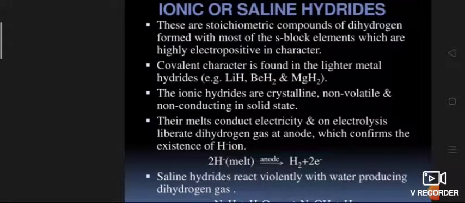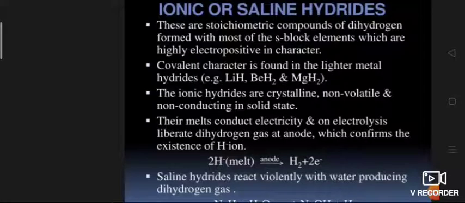Ionic or saline or salt-like hydride. Ionic hydrides are stoichiometric compounds of hydrogen and the elements which are more electropositive than hydrogen, such as s-block elements with the exception of beryllium and magnesium.